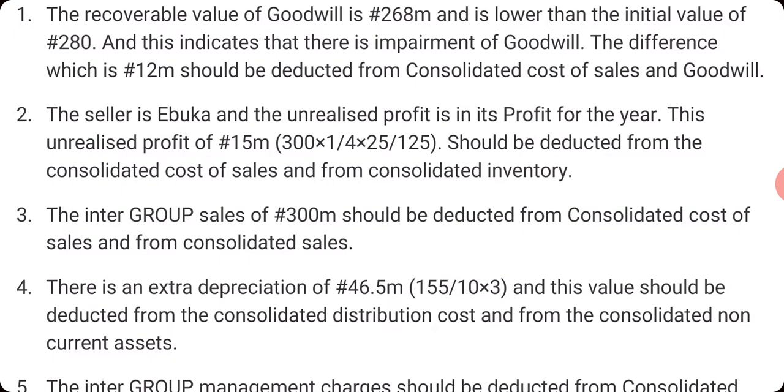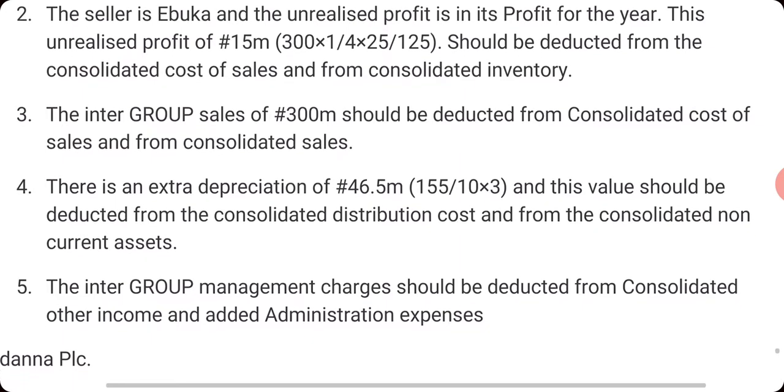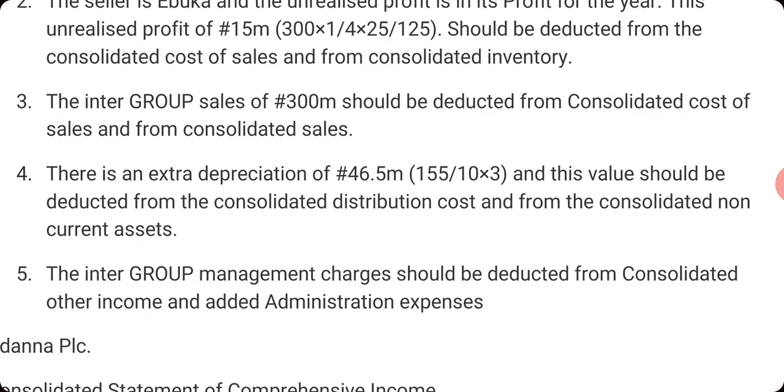This should be deducted from the consolidated cost of sales and from consolidated inventory. The internal group sales is 300 million and should be deducted from consolidated cost of sales and consolidated sales, that is revenue.